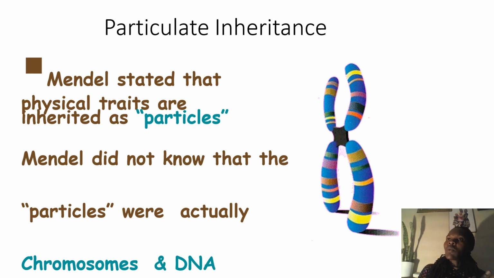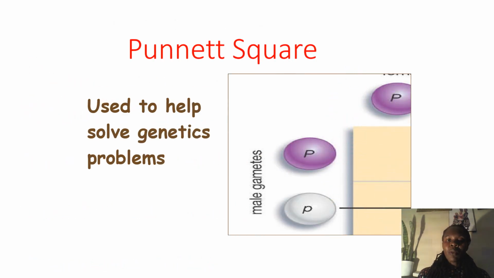But at last, whatever we saw was crowned by the central dogma theory. Mendel had to add to it so that we could understand how all these three laws apply to hereditary science. The physical traits which Mendel referred to as particles were actually chromosomes and DNA.